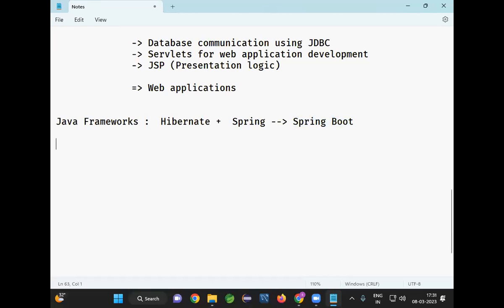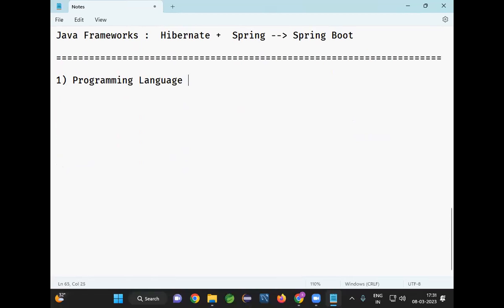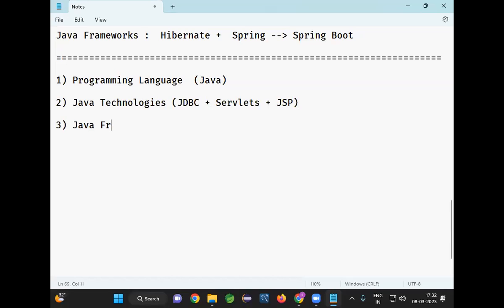Clear? So if you want to become a Java developer, what are the concepts we need to know? The first thing, we need to know a programming language. We are choosing Java as our programming language. Along with this programming language, we need to know Java technologies. What technologies are available? JDBC, servlets, and JSP. If you don't know JSP, no problem, because it is not used in the market. It is out. It is dead. Next, along with these things, we need to go for Java frameworks.